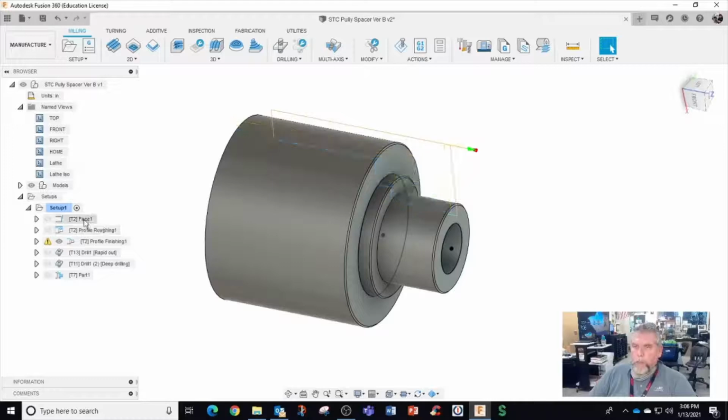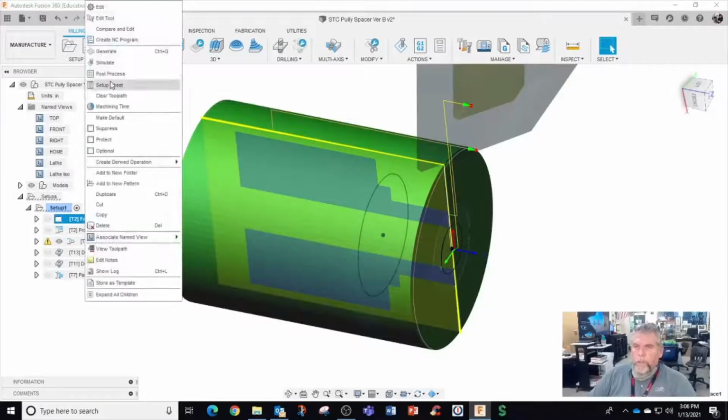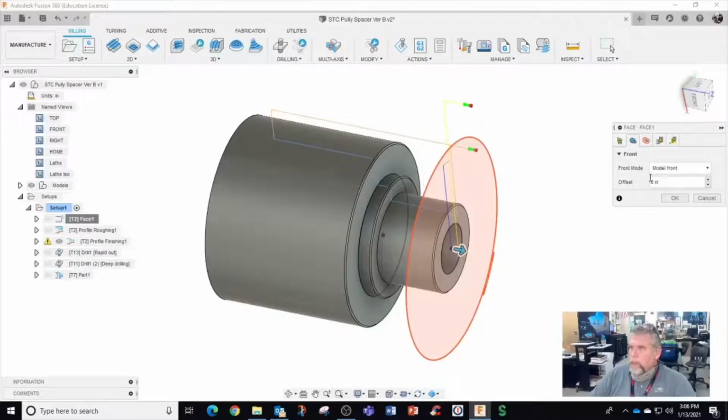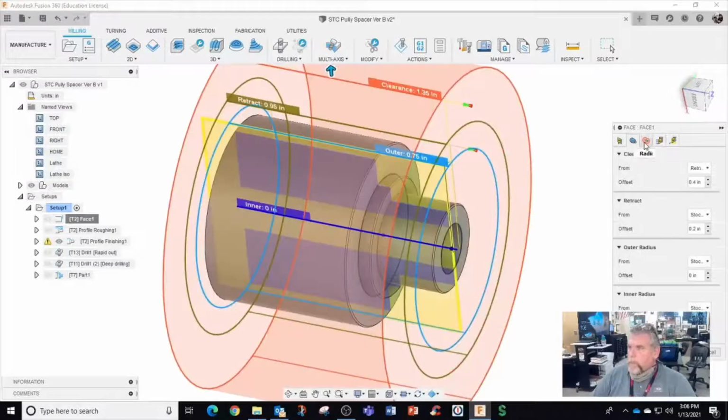Okay. We ran this earlier. Tool 2, edit. We were using this 55 degree to create the more roughing tool. So we're going to actually change this because we took a little bit too much off the front. I wanted to have it so we're doing rough facing. So I'm going to put an offset of 0.01, and I got clearance inner radius.